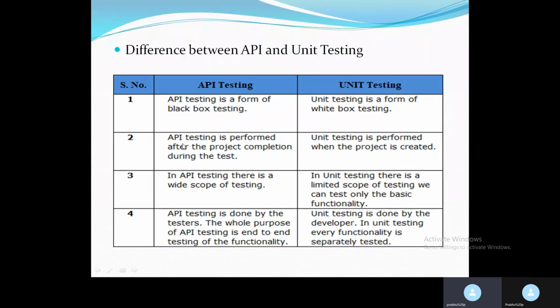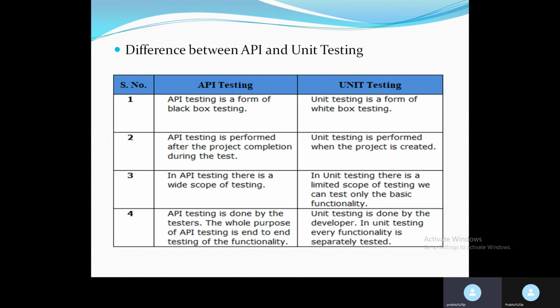Second, API testing is performed after project completion during the test, whereas unit testing is performed when the project is created. Once the project is created, whether they are deploying it or not, they will be writing the unit test cases. But API testing is not like that. In API testing, there is a wide scope of testing, and we need to take the business logic. In unit testing, there is a limited scope of testing. We can test only the basic functionality.